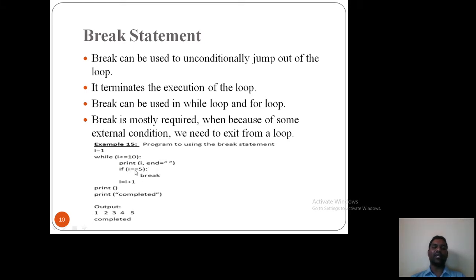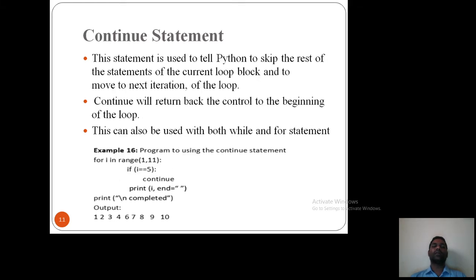After 5, it will check this condition, i is equal to 5. Yes, it's true. Then the break will happen and it will exit. So that means 1, 2, 3, 4, 5 and print completed. In each and every iteration it will check whether i is equal to 5 or not. For the first 4 iterations it will not be equal, but after 5 is printed, i is equal to 5 is true, then it will break that particular loop. We'll see an example in the practical session. So now let's move to the next slide.